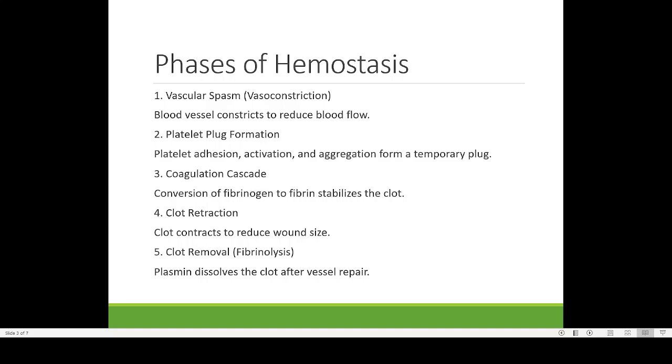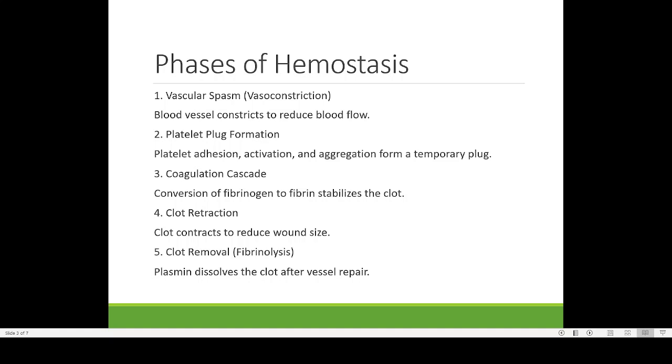And the third step is the coagulation cascade. Coagulation cascade refers to the number of steps involved. The coagulation process is going through a series of steps. See here, this is also known as the clotting cascade, or otherwise the coagulation cascade.